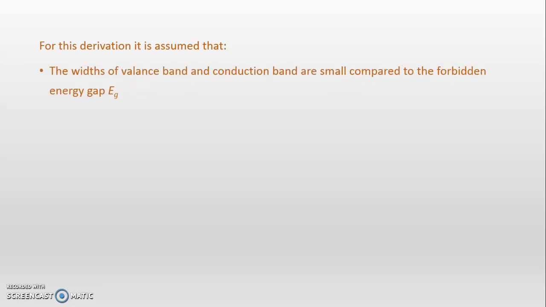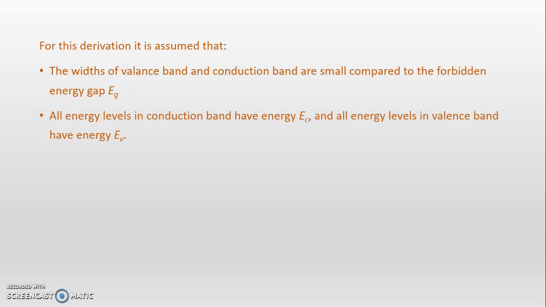For this derivation, we should assume some points. The assumptions for the derivation of the Fermi level in intrinsic semiconductors are: first, the widths of the valence band and conduction band are small as compared to the forbidden energy gap, and that forbidden gap is Eg. Second, all energy levels in the conduction band have energy Ec, and all energy levels in the valence band have energy Ev. What does it mean, all energy levels? Why are we saying all energy levels?